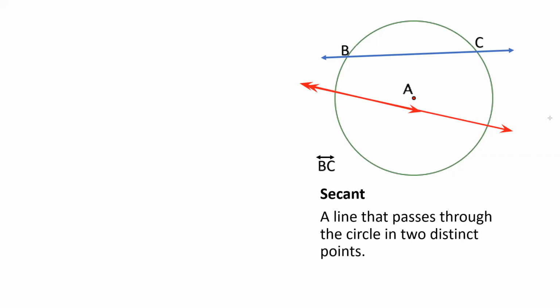Hindi naman kasi siya line segment. Line segment kasi, kung ano yung drawing nating line, hindi mo na siya i-extend. But, kapag ganun ang drawing natin na may arrowhead, it can be extended. So, kahit mukha siyang isa lang yung dinaanan niya, actually, it is 2. So, that red line is a secant. Clear po tayo? Yes, sir. Okay. Yes, po, sir.